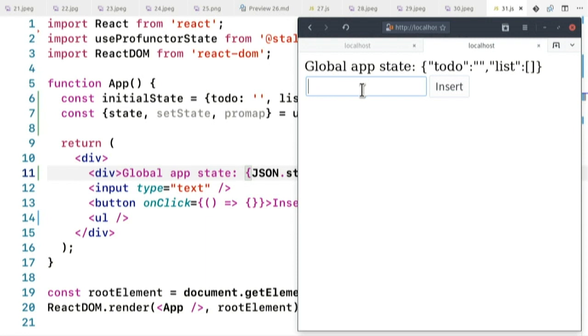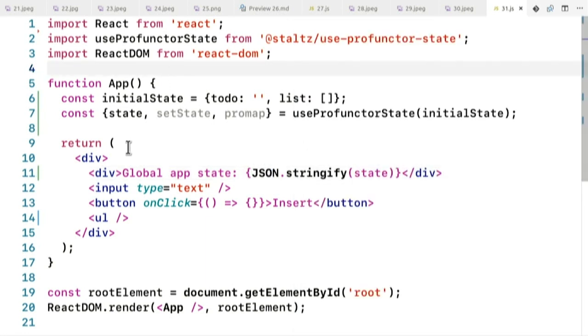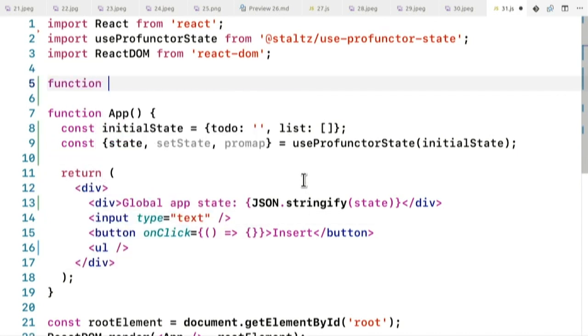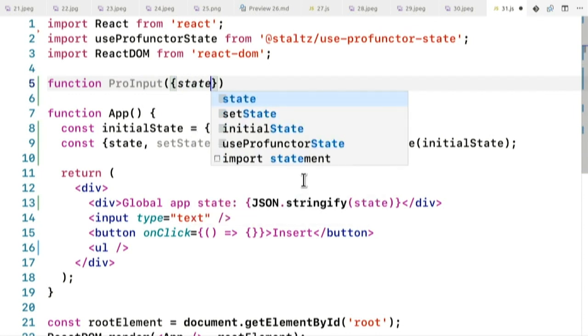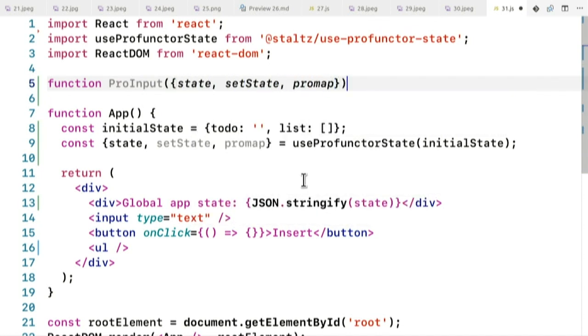I need to update that. So I'm going to go ahead and create my pro input, you could say, which is a component function that has state, set state, and ProMap.